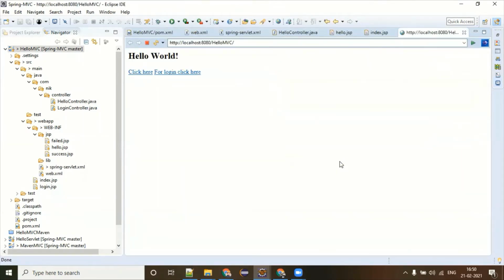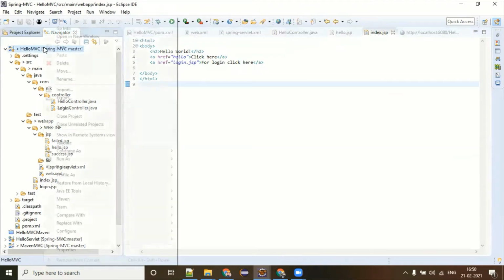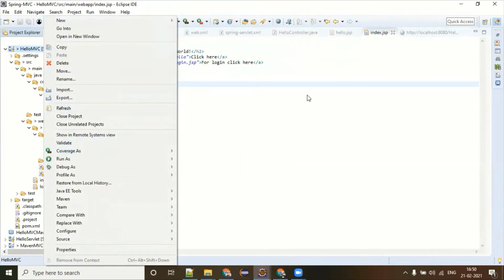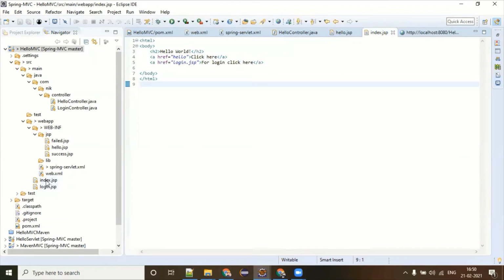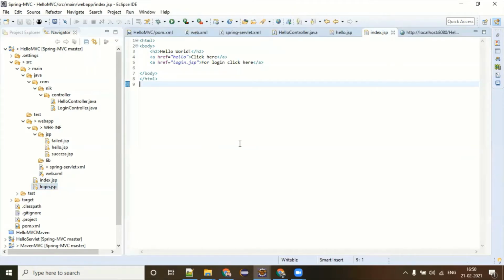Cool. So I have port 8080 responding to hello MVC, and this output is coming from index.jsp. You must be wondering, you have login.jsp also, so why is the output coming from index.jsp? Because I ran from here. Well, if you want to run index.jsp or login.jsp, directly open this file, right click on it and click on run on server. That is completely fine.